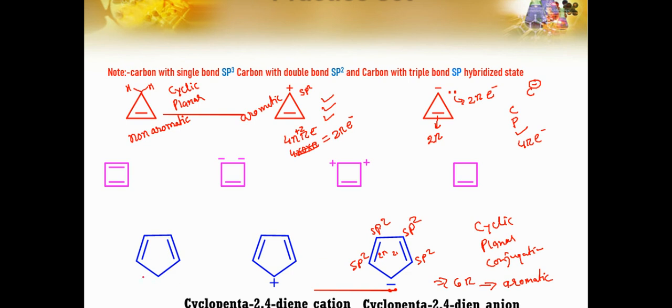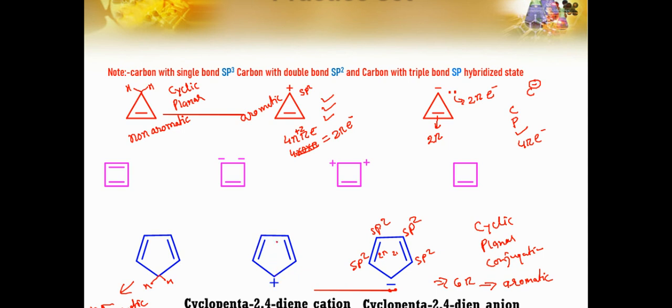Now you can try with this. As you can see here, sp3, H, just write down non-aromatic. What about this? 2 pi, cyclic, planar, conjugation, this positive one.